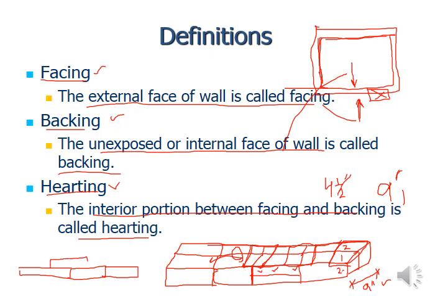Similarly, 4.5 inches is when all of the courses are stretching courses. It's a stretching course, above that also stretching. And again above that, by using the perpends, meaning in alternate courses the vertical joints should be aligned.